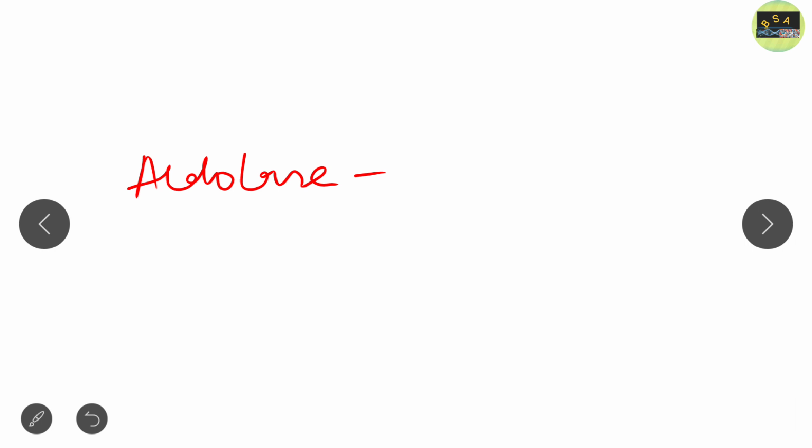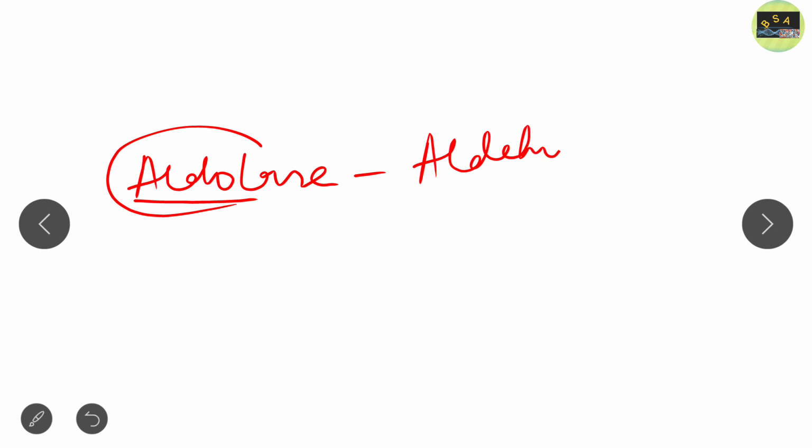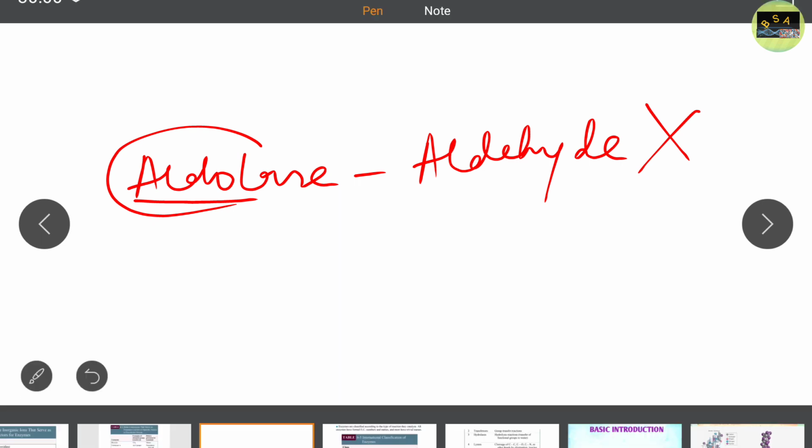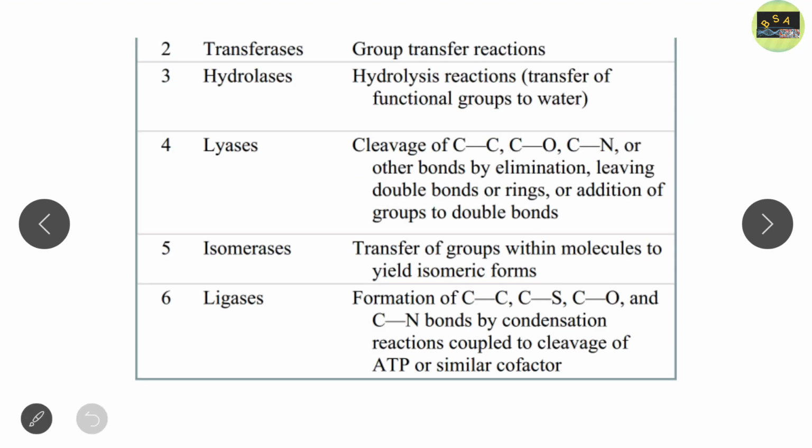Aldolase removes an aldehyde group via an elimination reaction. For example, dehydratase removes water. Decarboxylase removes carbon dioxide, and all these are through elimination reactions. So this is about lyase.